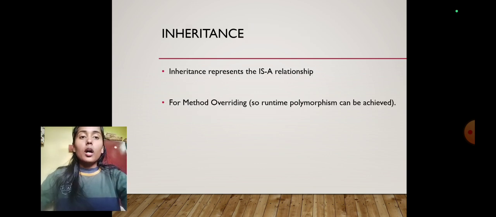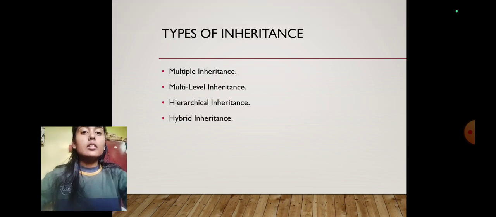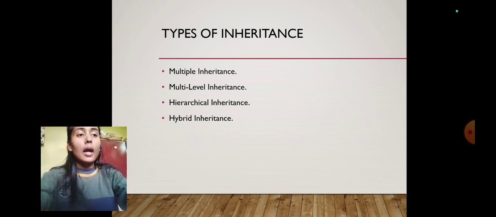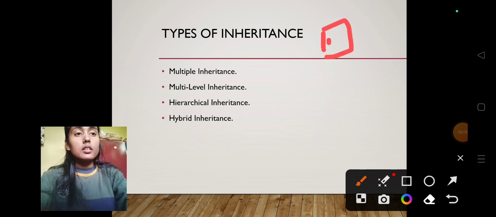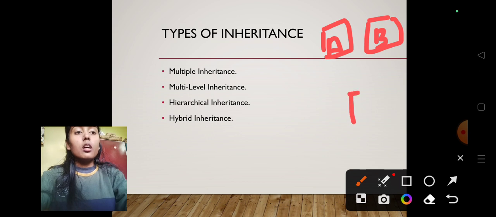Now, our next topic is inheritance. Inheritance means inheriting the properties from the base class. There are different types of inheritance: multiple inheritance, multi-level inheritance, hierarchical inheritance, and hybrid inheritance. So, first one is multiple inheritance. In multiple inheritance, we have two base classes like A and B, and these two base class properties are derived by the new class. This is known as multiple inheritance.